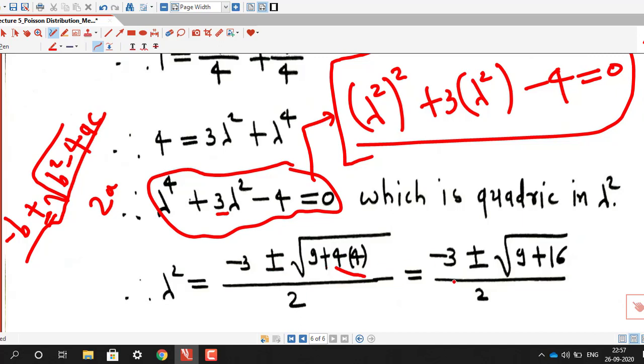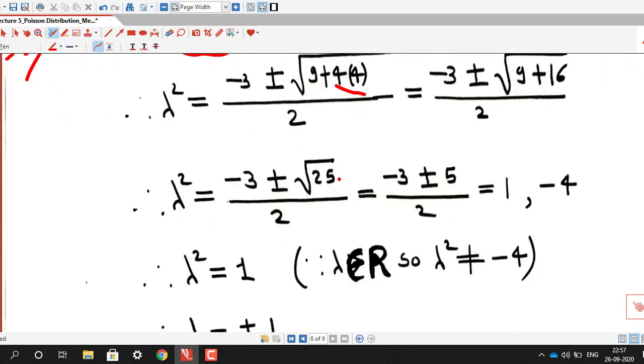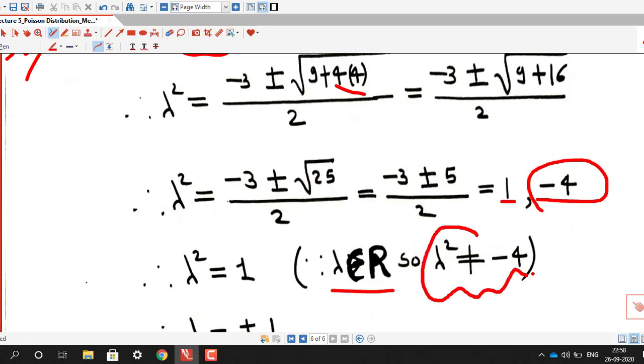That is minus 3 plus or minus the square root of 9 plus 16, that is 25, and the square root of 25 is 5. If you take the positive sign, we have minus 3 plus 5 by 2, that is 2 by 2, which is 1, and if you take the negative sign, it is minus 3 minus 5, that is minus 8 by 2, that is minus 4.